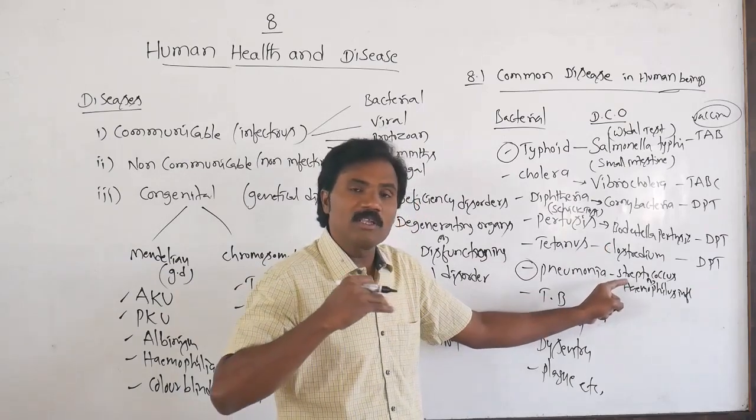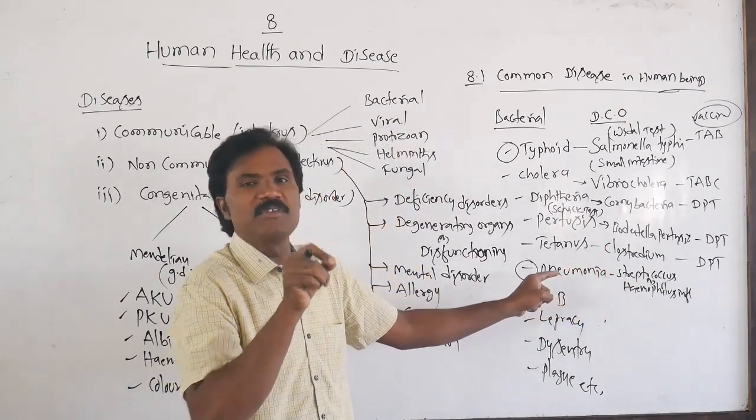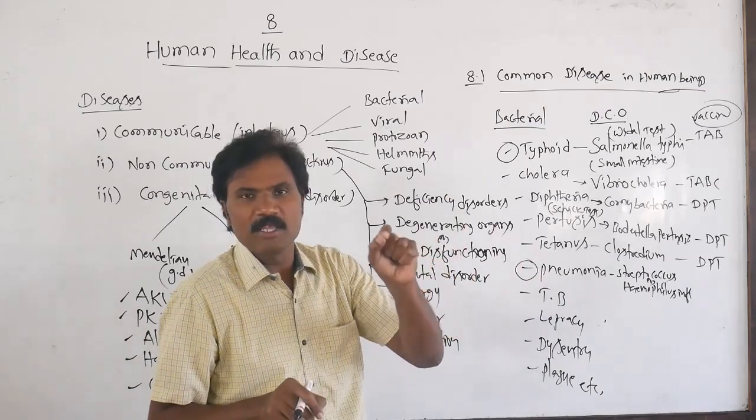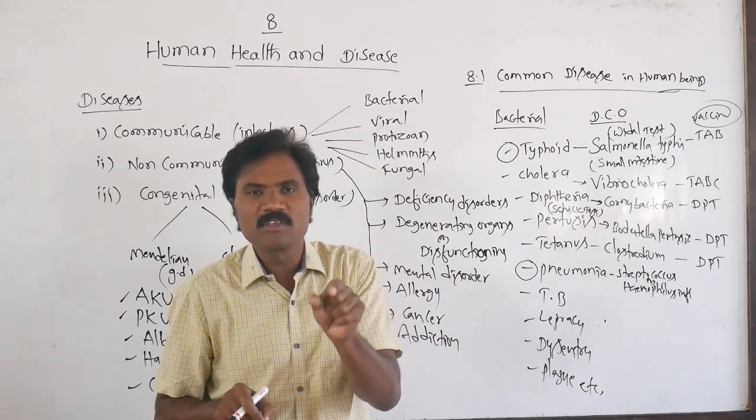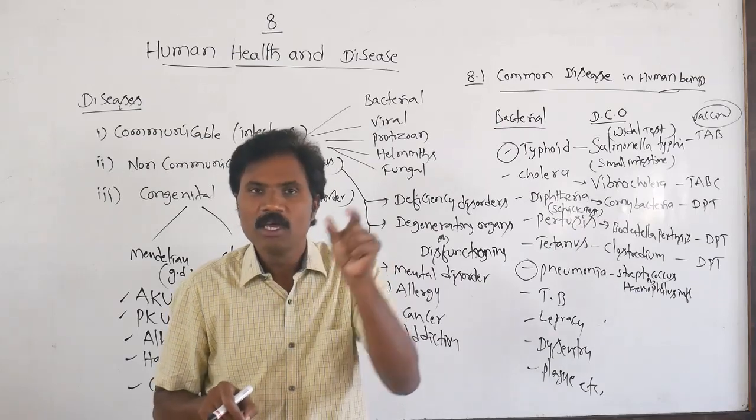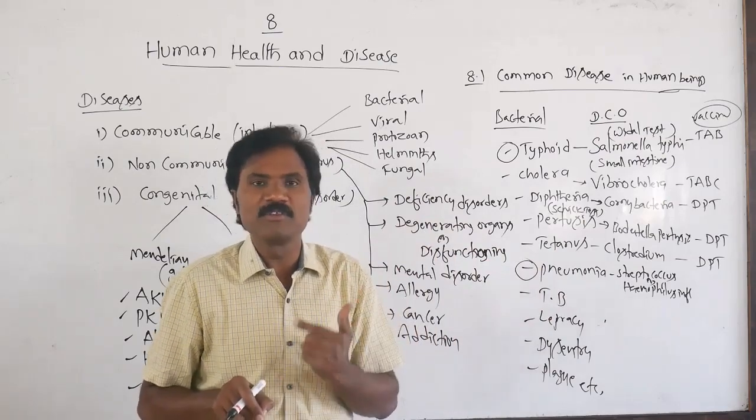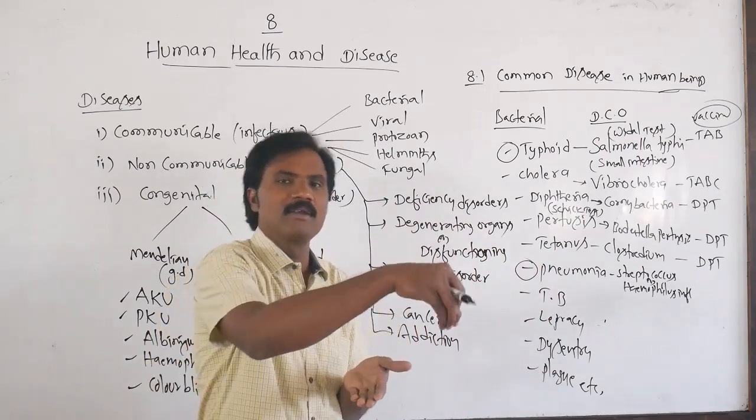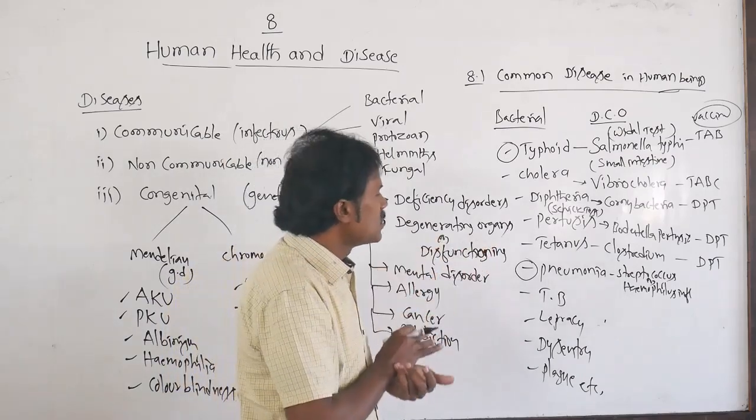That's why it also spreads through coughing as well as utensils. Whoever is suffering from pneumonia, if the infected person uses a glass and a healthy person uses it, the healthy person will be affected. The same goes for other utensils like a plate. From an infected person to a healthy person, it can be spread.